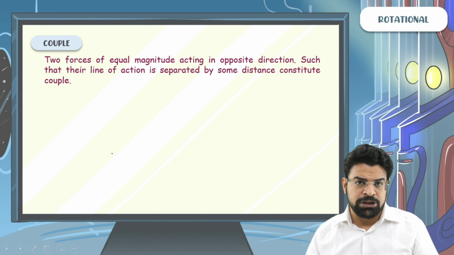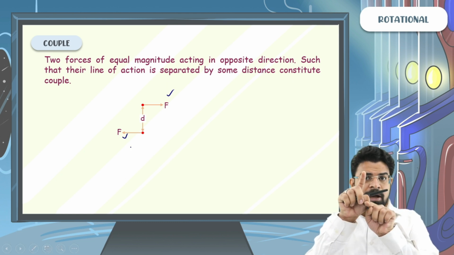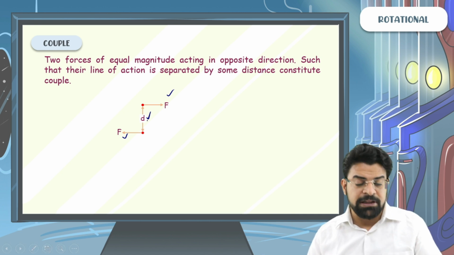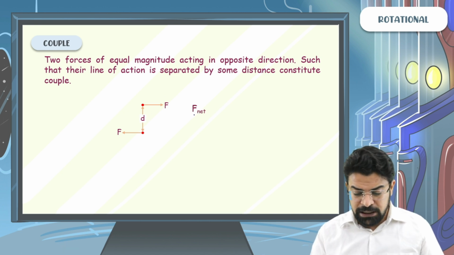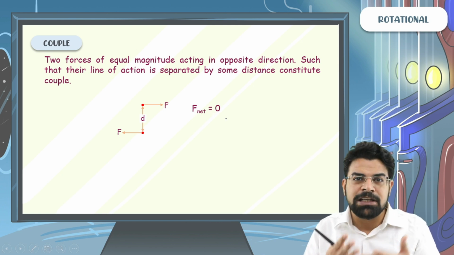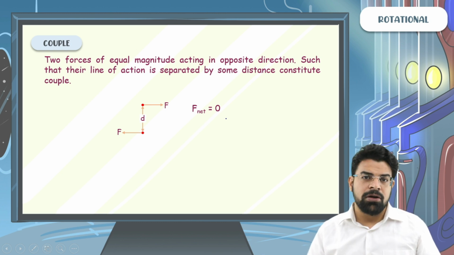What is so special about a couple? Let's say we have two forces of the same magnitude acting in opposite direction and there is some distance d between their lines of action. You say that the net force due to a couple is zero. Why? Because both the forces are equal and opposite, so the net force has to be zero. But the net torque won't be zero.